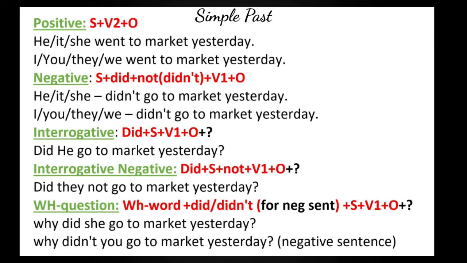Now here you can see all the formulas for all 5 types of sentences in past simple. Now you can understand more clearly with examples. In this video, we will be learning all 4 forms of past tense. The detailed explanation video for present tense and future tense is there in the description below.